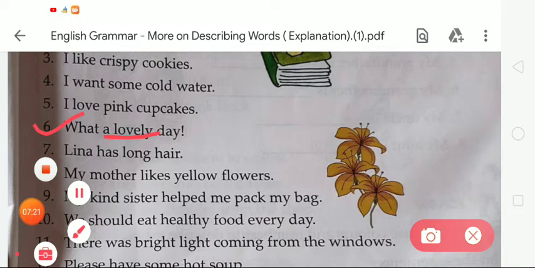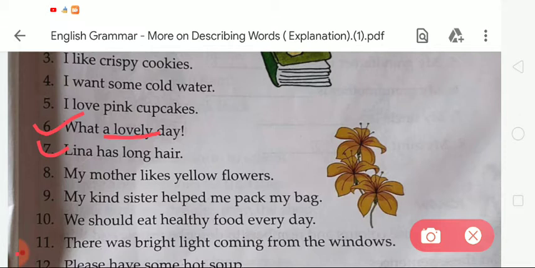Now the next, in number 7: Lena has long hair. So the describing word is long. Okay, the describing word is long. So we have to underline the describing word, that is long.